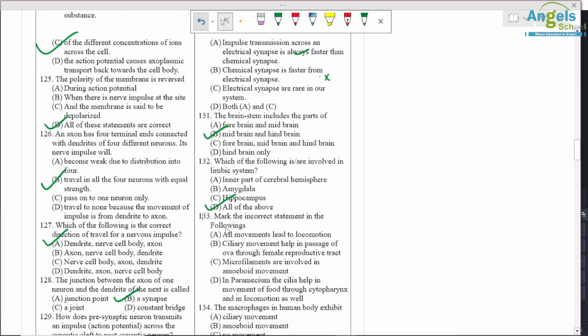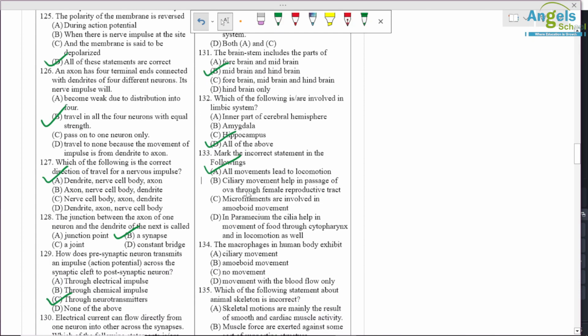Mark the incorrect statement of the following: all movements lead to locomotion. So it is a wrong option, the first one, because all locomotions are movement, but all movements are not locomotion. Ciliary movements help in female reproductive tract, true option. Microfilaments are involved in amoeboid movement, true option. In Paramecium, the cilia help in movement, again true option. Okay, correct statement. The macrophage in human body exhibits amoeboid movement, so B option is correct.